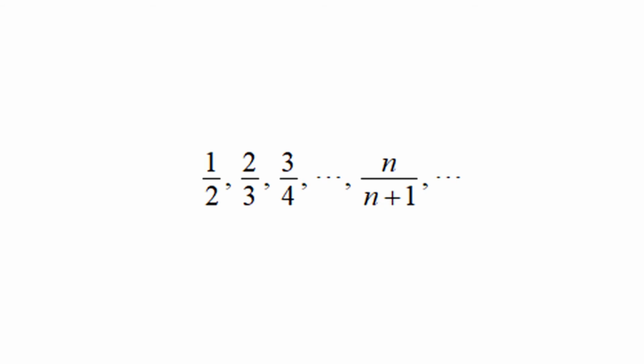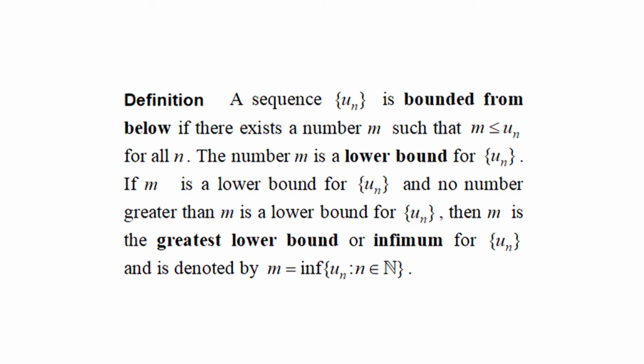Sequences that are bounded from below. Definition: a sequence u_n is bounded from below if there exists a number m such that m is less than or equal to u_n for all n. The number m is a lower bound for the sequence u_n. If m is a lower bound for the sequence u_n and no number greater than m is a lower bound for the sequence, then m is the greatest lower bound or infimum for the sequence u_n and is denoted by m equal to the infimum of u_n, n belongs to the natural numbers.